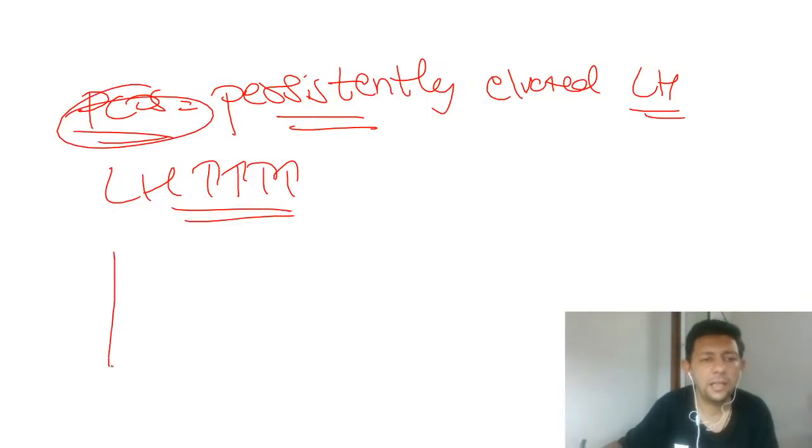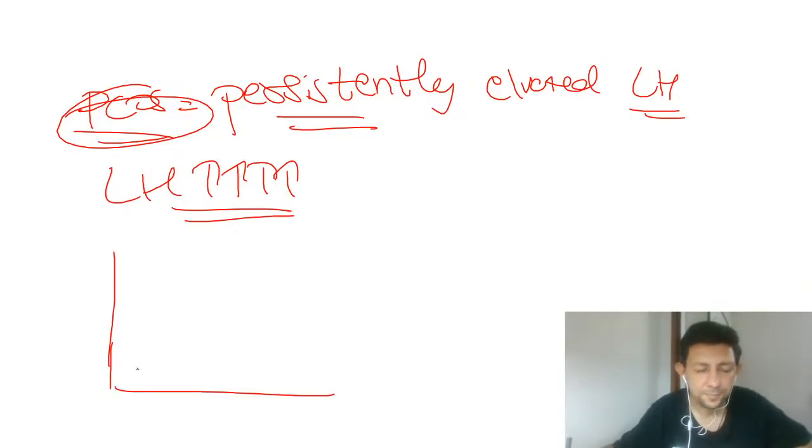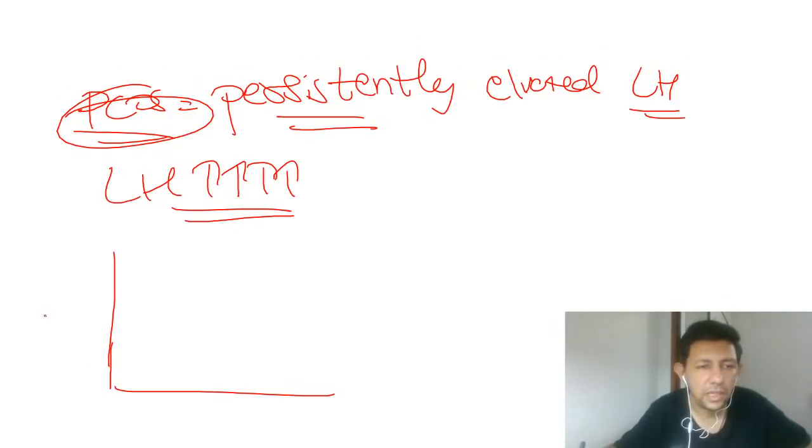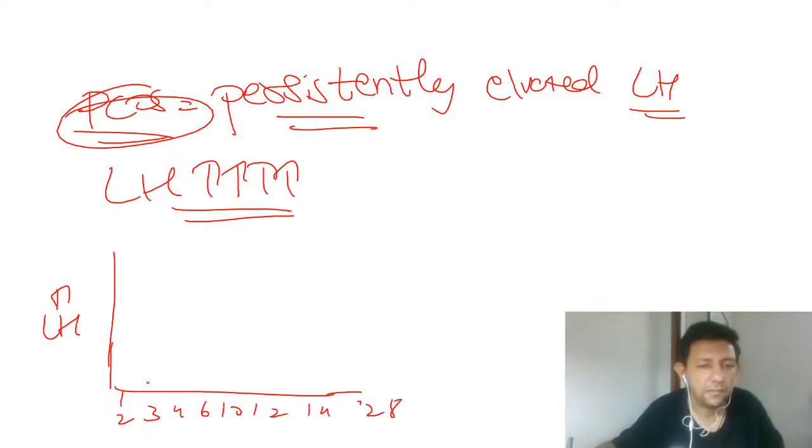Okay, just by the way, the very high level thing, but just to show you, if you see the graph, if these are the LH levels, and these are the days of the cycle, day 2, day 3, day 4, day 8, day 10, day 12, day 14, till day 28, then please understand the LH level is going to happen like this. Okay, LH will go like this.